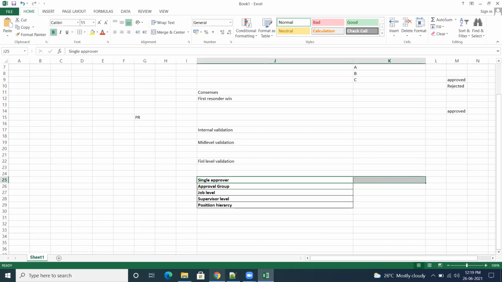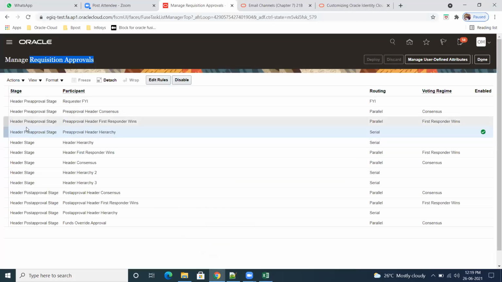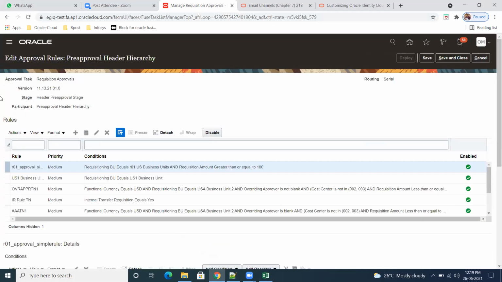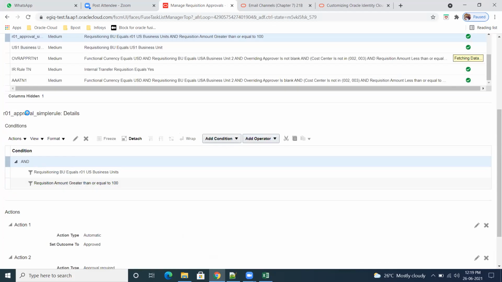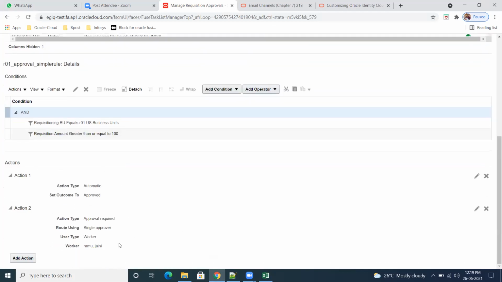So go to the system. I'm taking only one stage, the pre-approval stage. If you want, you can use more than one stage, not a problem. Go to here and click on edit rules. Here there are three sections. One is the rule section, then conditions, then action, what action you need to perform. In the action, sometimes we can find action one, action two, action three. So how will the system do? First the system will execute the first, then go to the second, then the third, in a sequential manner.